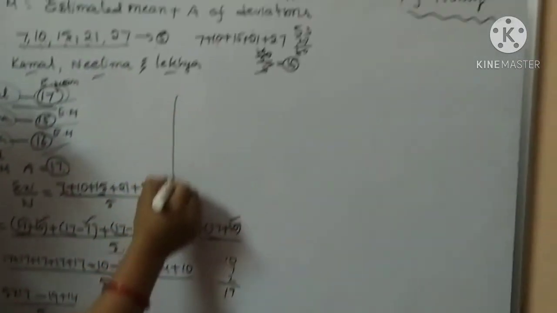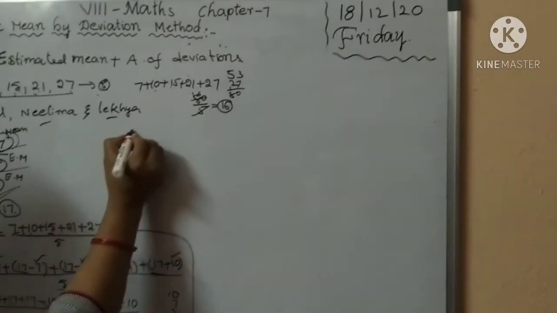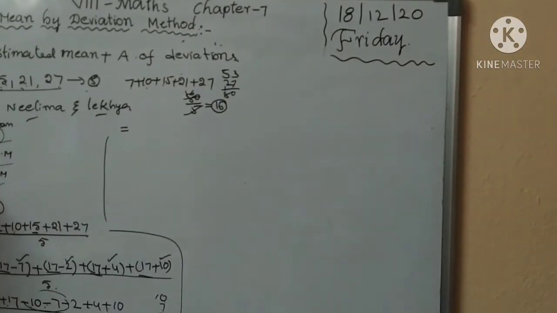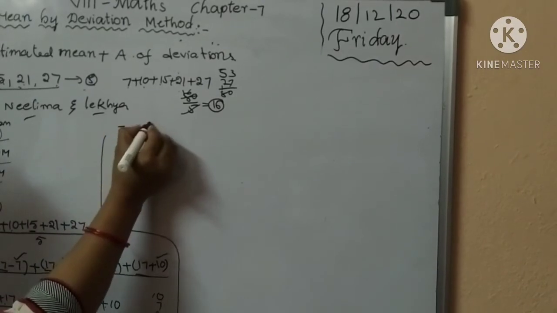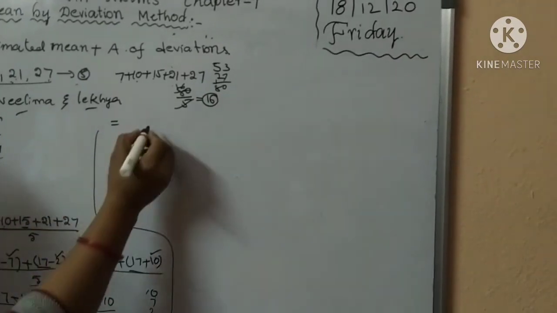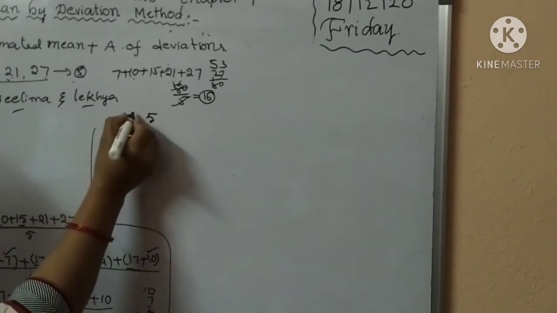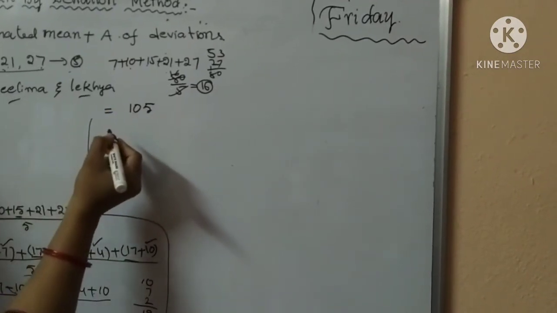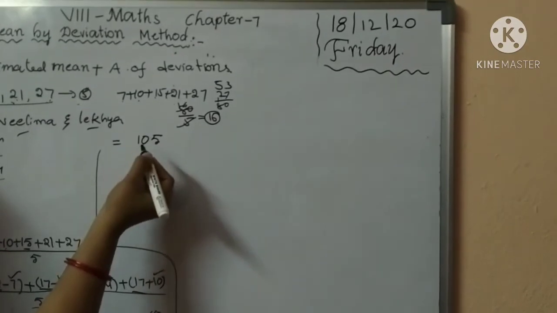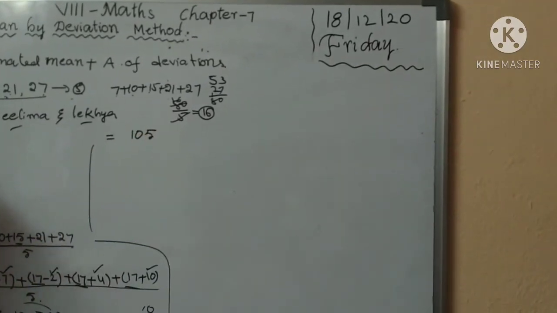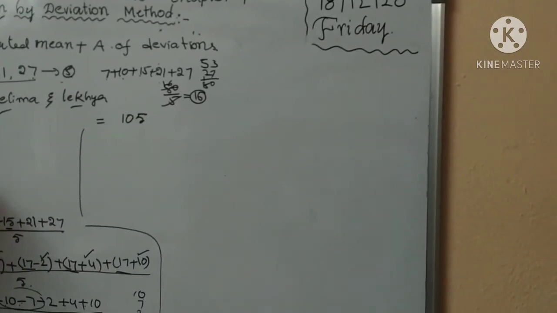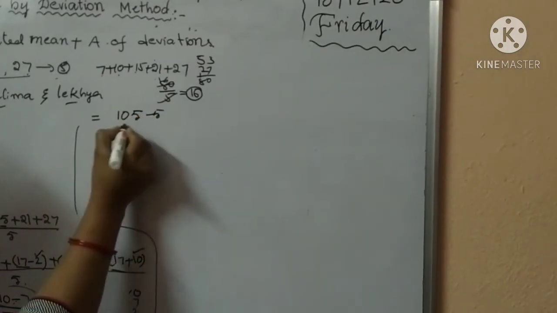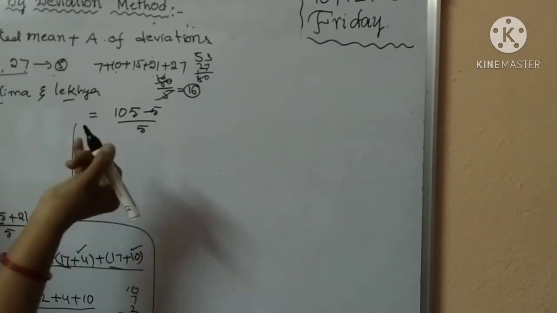That equals 5 into 17, which is 85, minus 19 plus 14, which is minus 5, by 5.